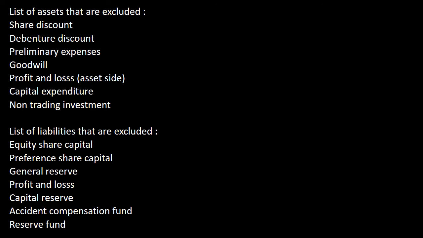Then the list of liabilities that should be excluded are the equity share capital, preference share capital, general reserve, P&L, reserve fund, then accident compensation fund. These are the items that should be eliminated while calculating capital employed. Okay, remember that. We'll go to the sum now.